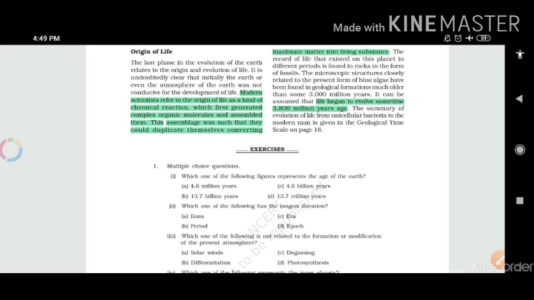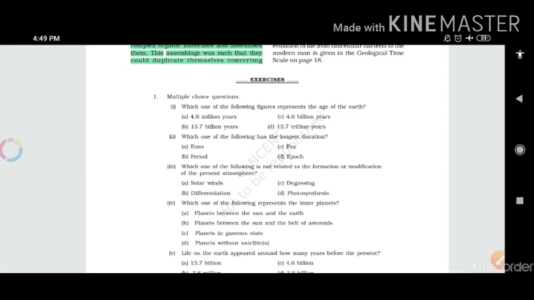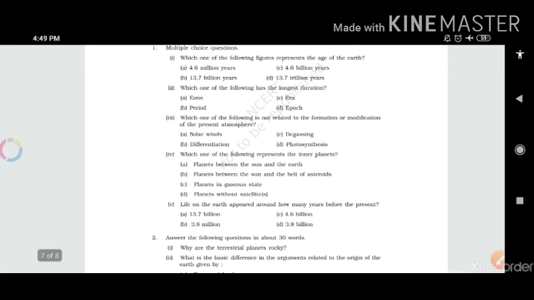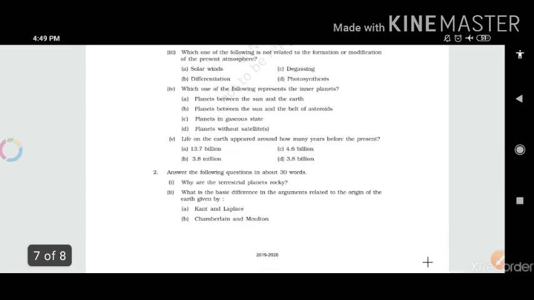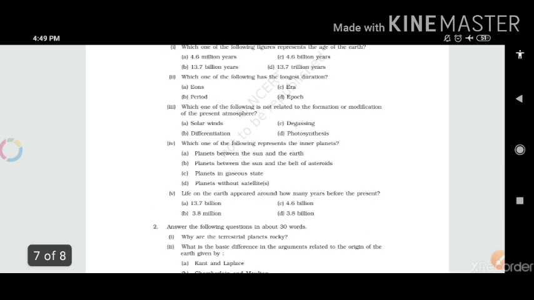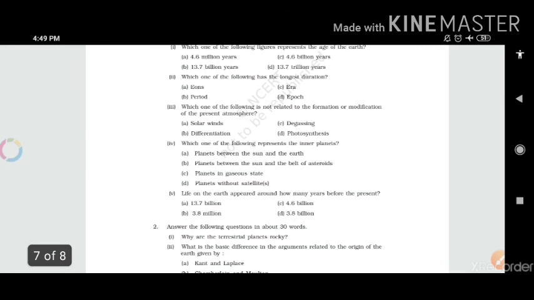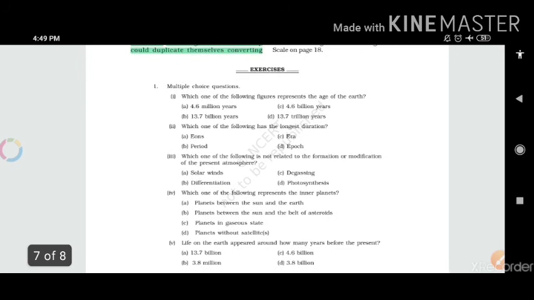I hope you understand this chapter very well, and now it's time to do some questions. Just go through these questions. You can take a screenshot. I will provide the PDF of this chapter also, and I'll provide you the notes as well as the answers.